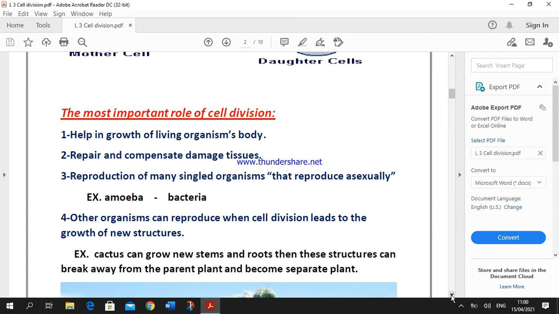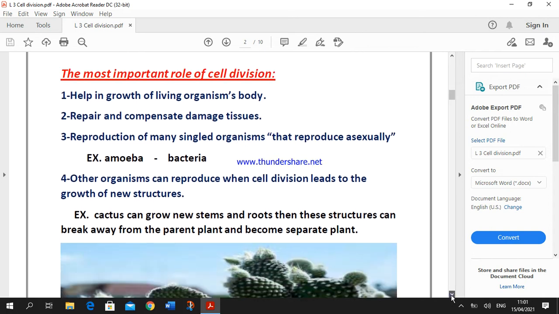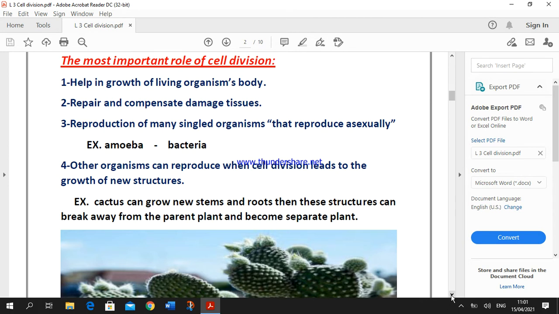Number 3, cell division is used by single-celled organisms that reproduce asexually, like amoeba and bacteria, where amoeba and bacteria are unicellular living organisms that can reproduce asexually because they don't have special organs to make a normal reproduction, okay? So, single-celled organisms use cell division to make reproduction.